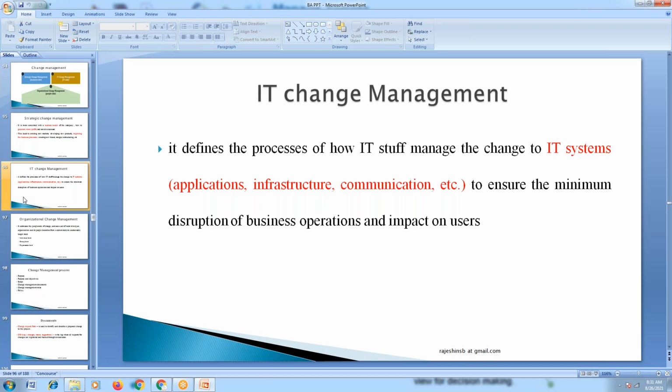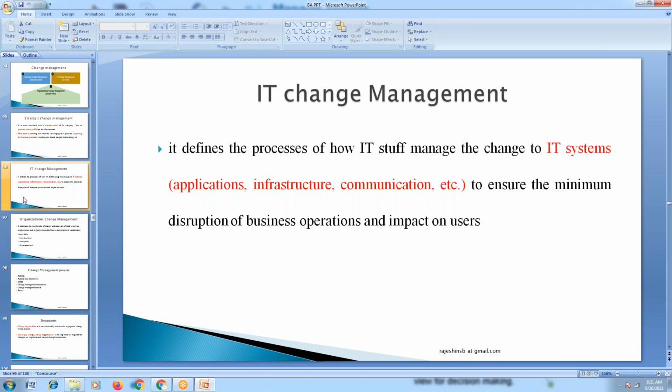There was an application or process already implemented and used by people for a long time, and now they are transforming it to the next level, which means migration projects. We are migrating from .NET to Java, or migrating IBM mainframe systems to the next level.